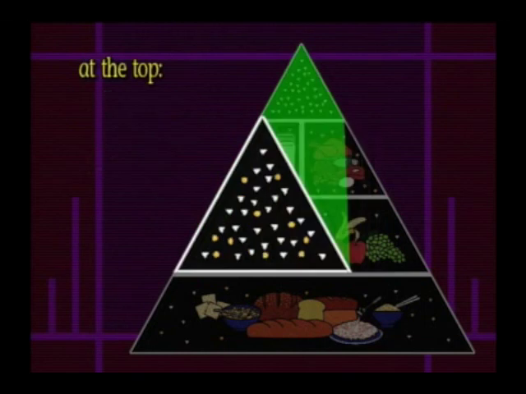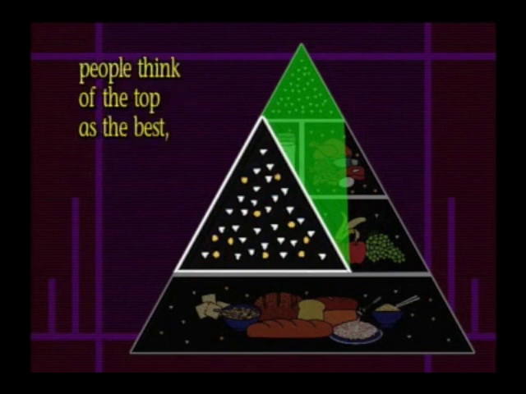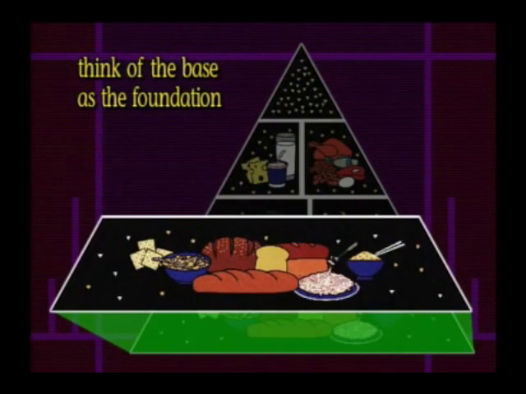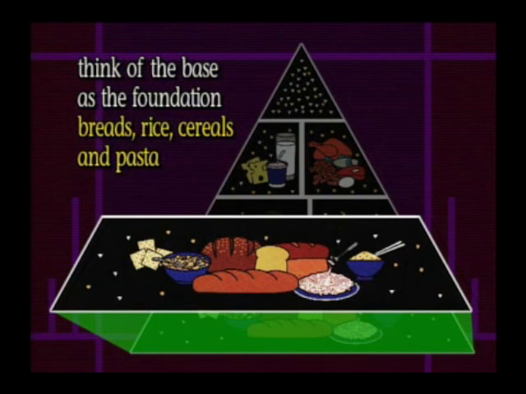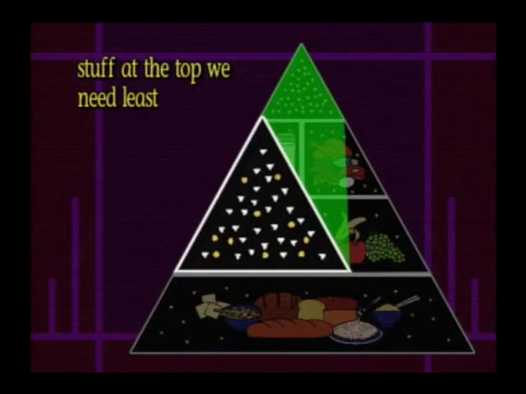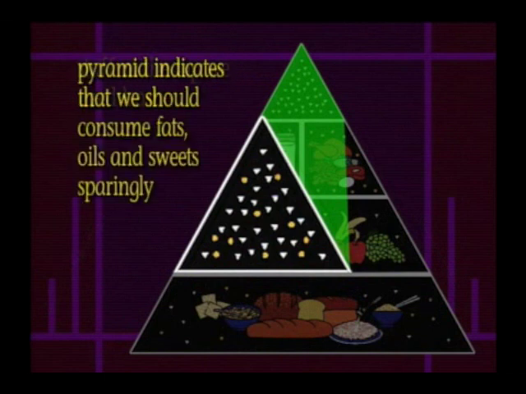At the top of the pyramid is an area composed of fats, oils, and sweets. Although people often think of the top of the pyramid as the best, in this case it's not. It's the smallest. It's also the section we need the least of in our diets. Think of the base of the pyramid as the foundation of your diet. Breads, cereals, rice, and pastas, the stuff we need the most. The stuff at the very top, we need the least. The pyramid indicates that we should consume fats, oils, and sweets sparingly.